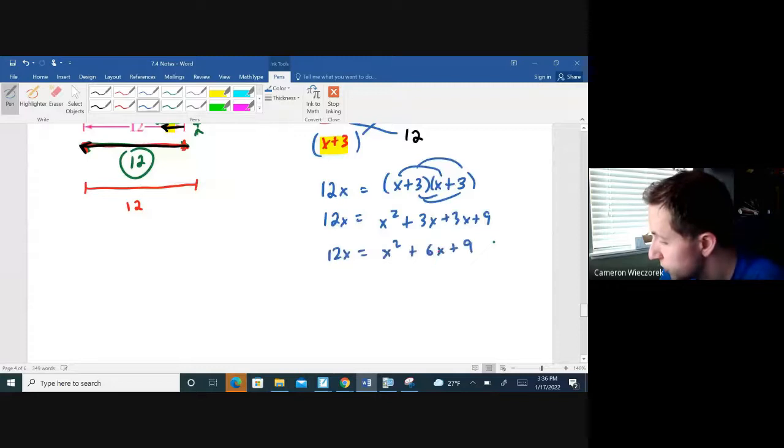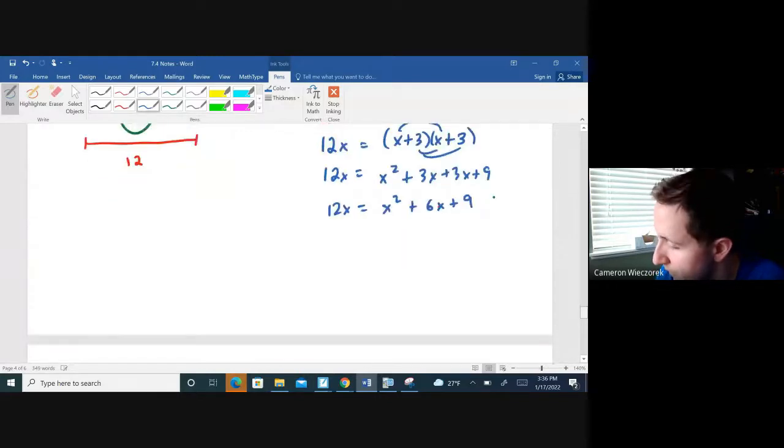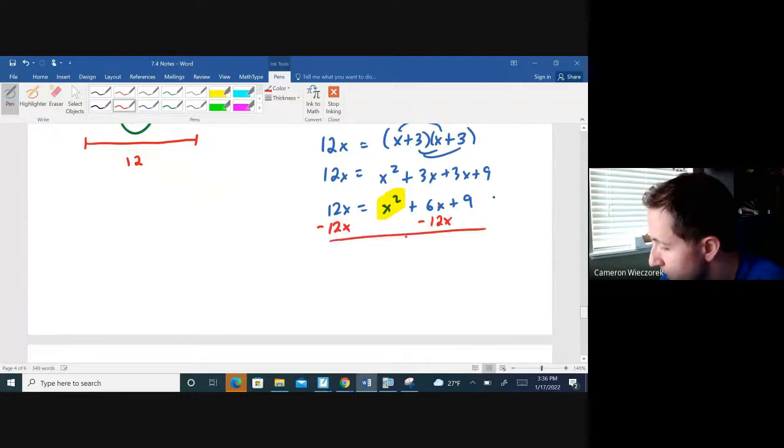And it does turn into a factoring problem because you have x squareds on the right, but you do not have x squareds on the left, which means you are going to have to get 0 on one side in order to factor. So in order to get 0 on one side, I'm going to subtract 12x from both sides. So I get 0 equals x squared minus 6x plus 9.